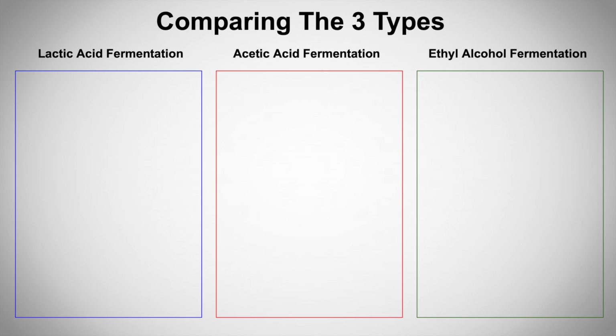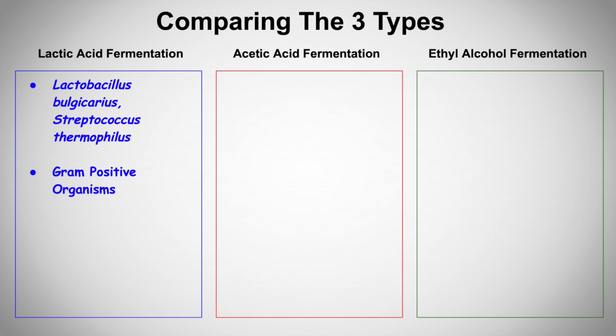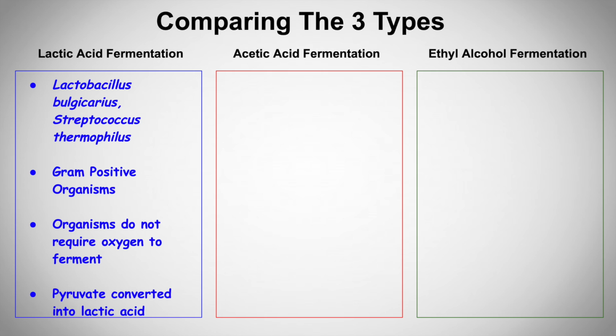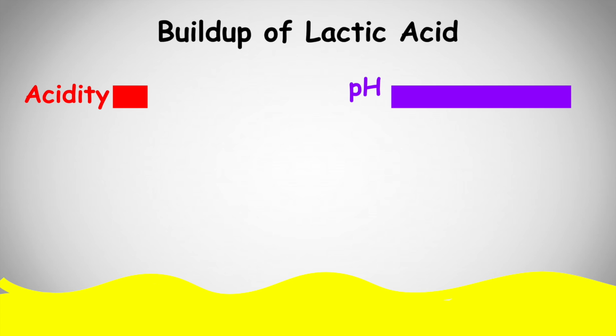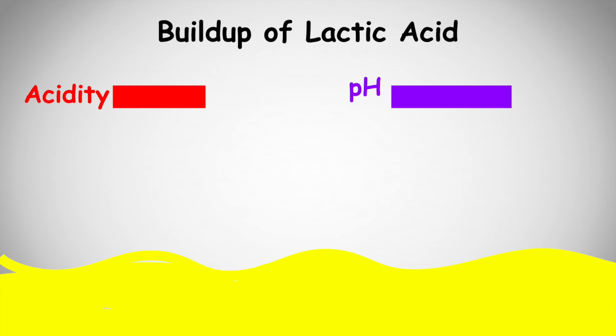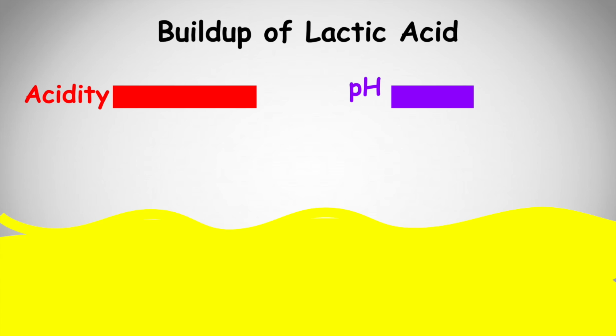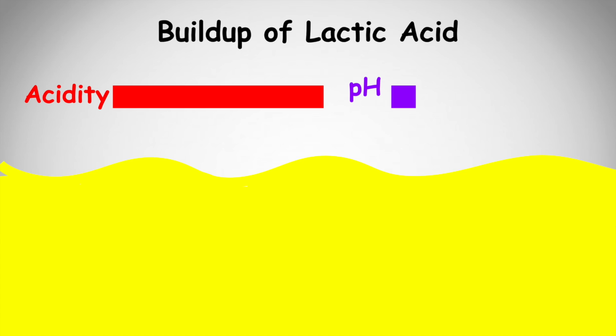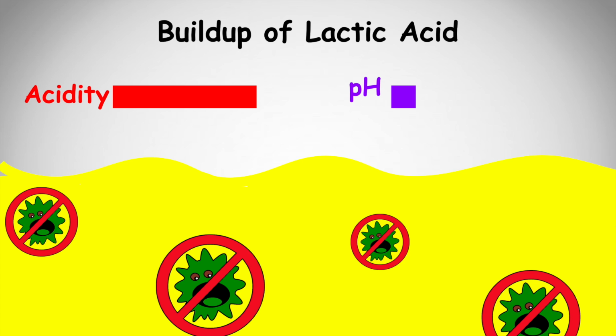Lactic acid fermentation plays out with the help of bacteria such as Lactobacillus bulgaricus and Streptococcus thermophilus. Many lactic acid fermenting bacteria are gram-positive and do not require oxygen in order to ferment. Lactic acid fermentation itself occurs when these bacteria convert pyruvate, which is produced by glycolysis, into a lactic acid byproduct. The buildup of lactic acid produced throughout this process raises the acidity of the cellular environment, lowering the pH to a point where other pathogenic organisms can no longer grow.